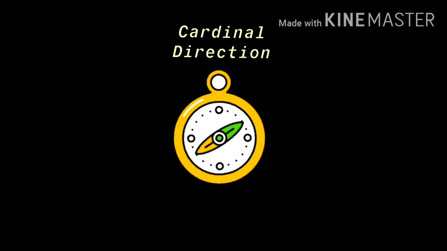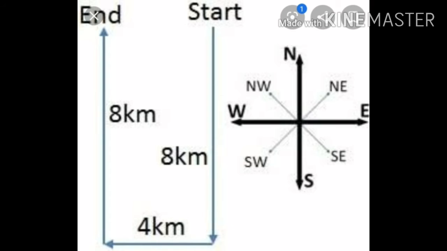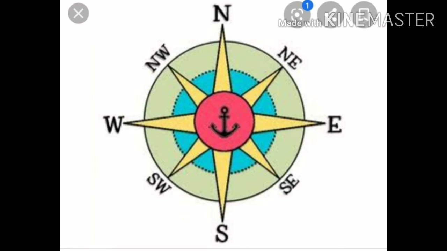Now the second one is cardinal direction. What is cardinal direction? A direction between two main directions. Like between north and east, we are having northeast. So northeast is a cardinal direction. There are four cardinal directions which can be understood well through this diagram.